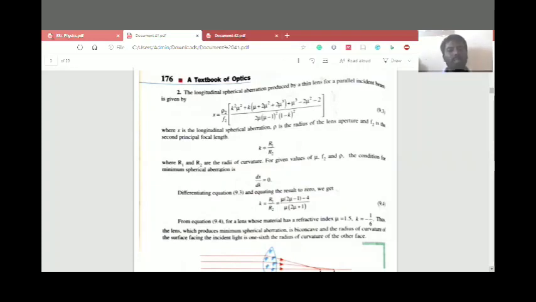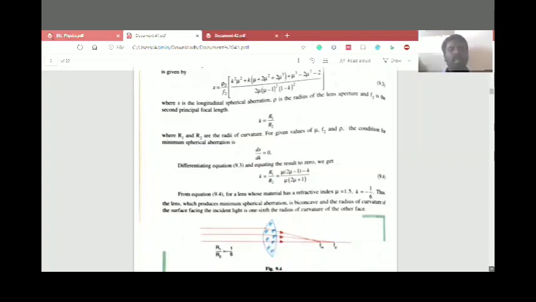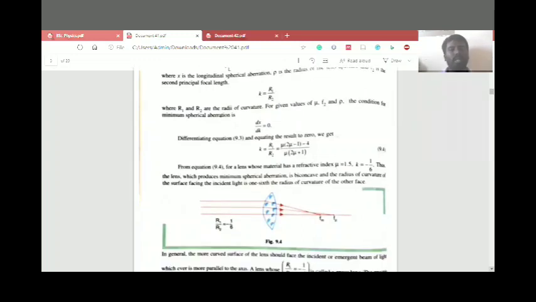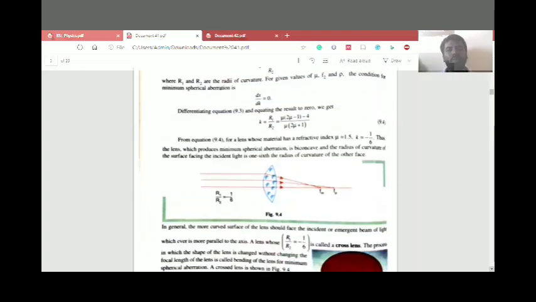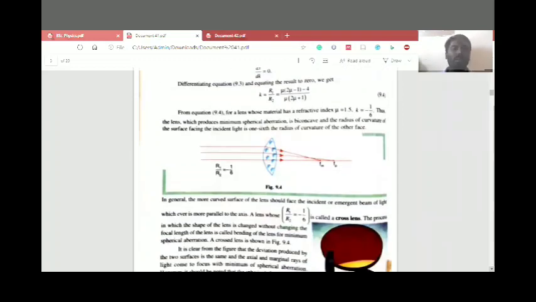Consideration for the minimum spherical aberration. If we differentiate equation 9.3, we can observe that K equals R1 by R2, which is equal to nu(2 nu minus 1) minus 4 divided by nu(2 nu plus 1). Finally, for mu equal to 1.5, K is equal to minus 1 by 6.